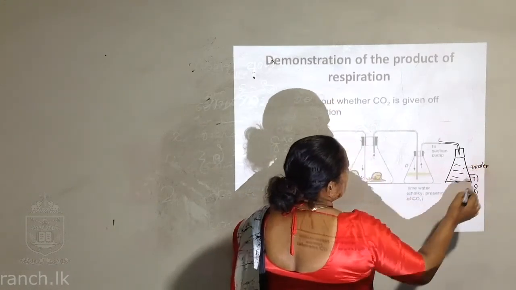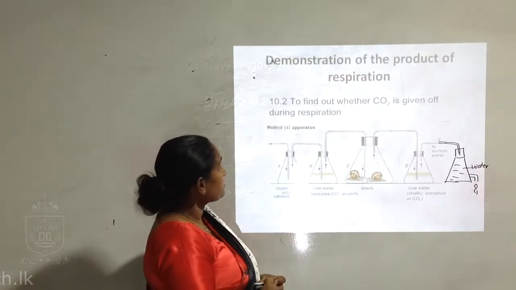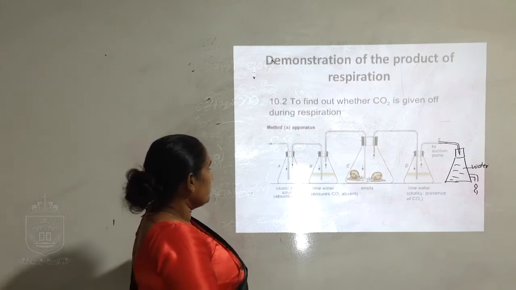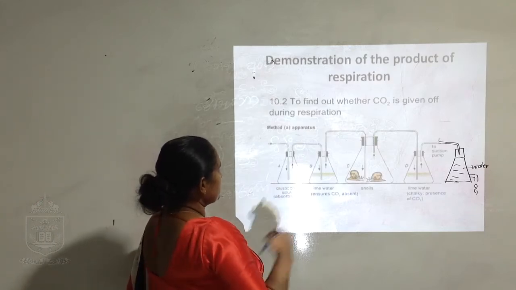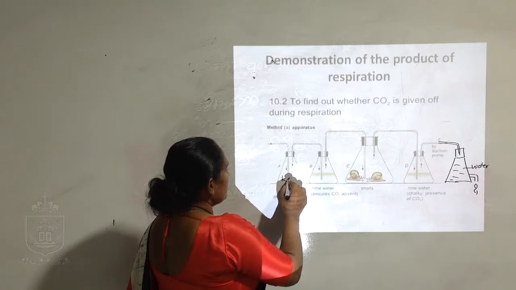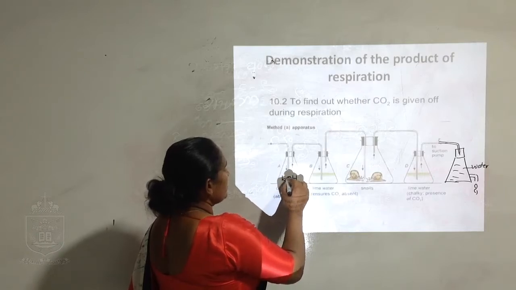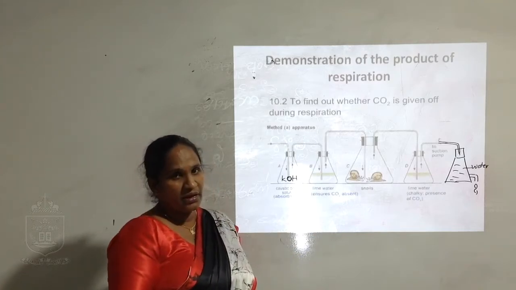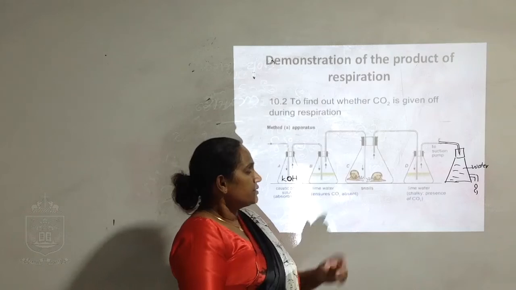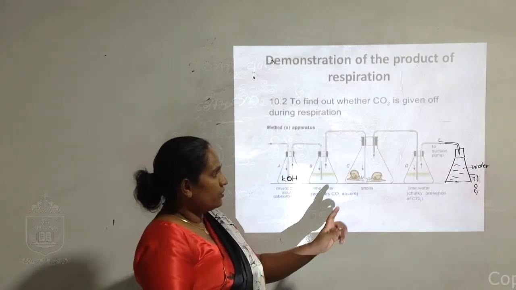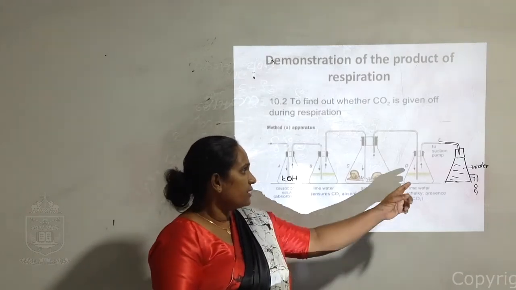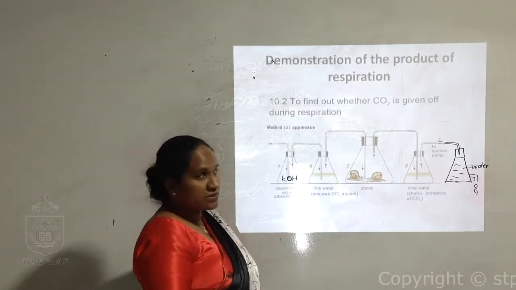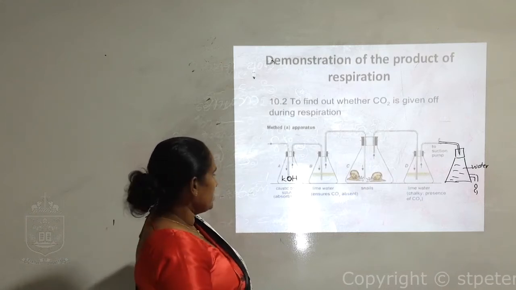Now we'll see: there are five flasks here. In the first flask, A, potassium hydroxide, KOH, is there. In the second, lime water, calcium hydroxide, is there. In the third, snails are there. In the fourth, again lime water is there. In the last one, water is there. We'll see how this activity works.